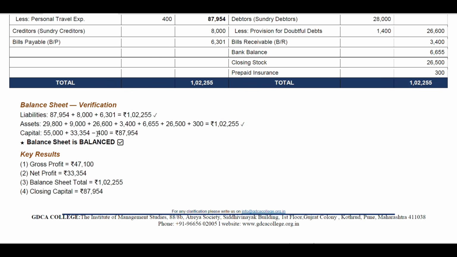33,354 rupees minus 400 rupees. So that is equal to 87,954 rupees total. So that balance sheet is balanced.